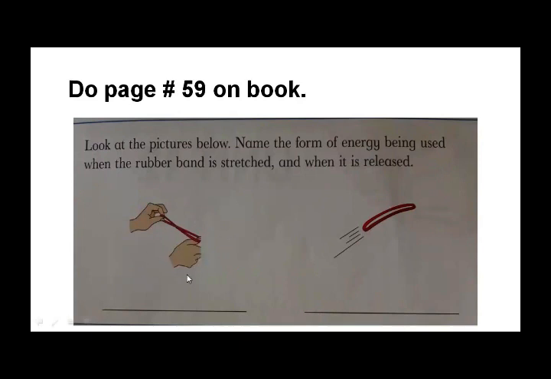Yes, potential energy. When you stretch the rubber band and release it in the air, which energy is used? Kinetic energy is used. Because the stored energy is potential energy, and the moving and working energy is kinetic energy.